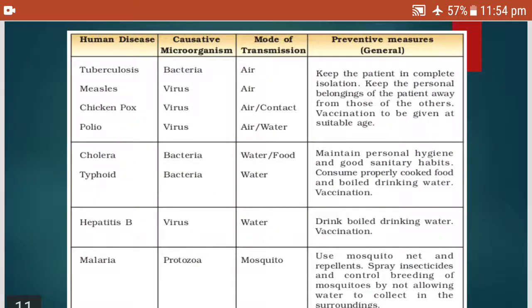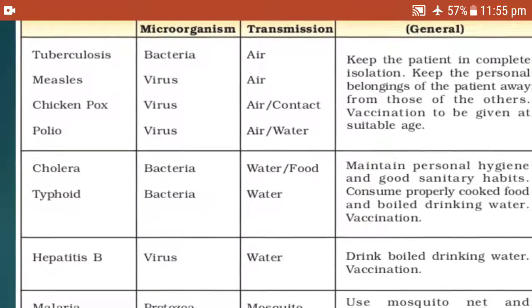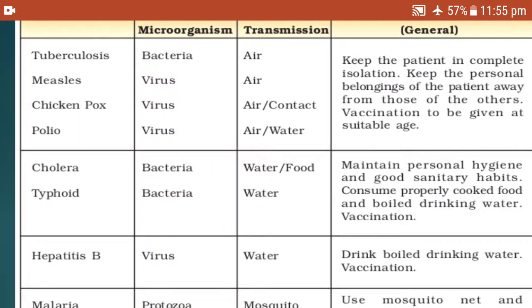Now, the most important topic that I am going to discuss is some of the human diseases, the causative microorganisms, the mode of transmission, and the preventive measures. Children, tuberculosis is caused by bacteria and transmitted through air. Measles is caused by a virus and transmitted by air. Chickenpox is caused by a virus and can spread through air or contact. Polio is caused by a virus and can be transmitted through air or water.